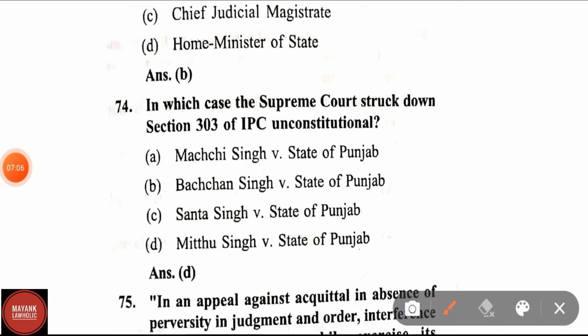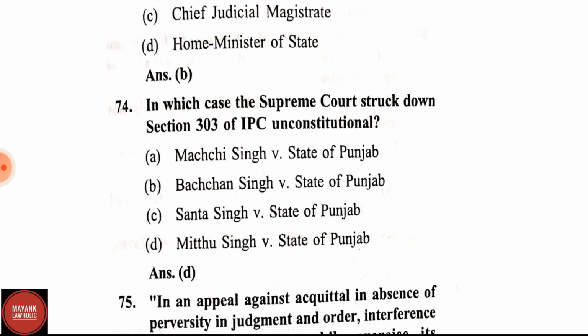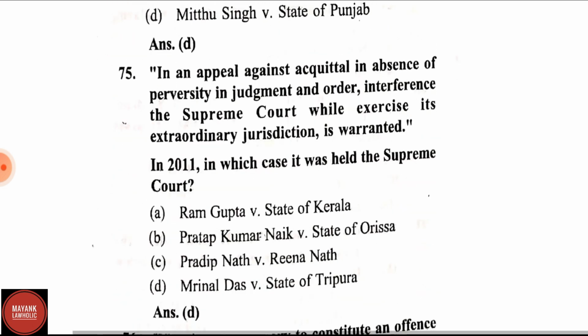Question number 74. In which case the Supreme Court struck down section 303 of IPC as unconstitutional? This is a very important case and has been asked in various examinations. Correct answer is Mithu Singh versus State of Punjab. In this, section 303 of IPC was held to be unconstitutional.